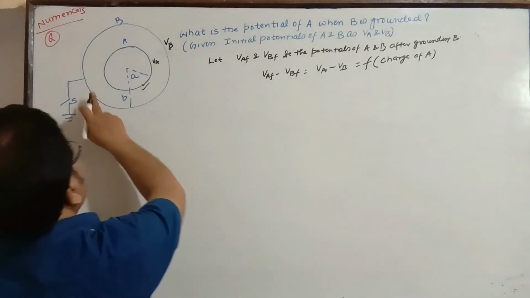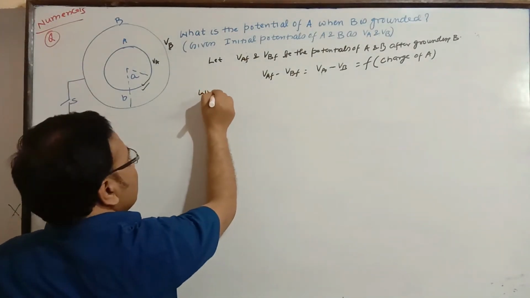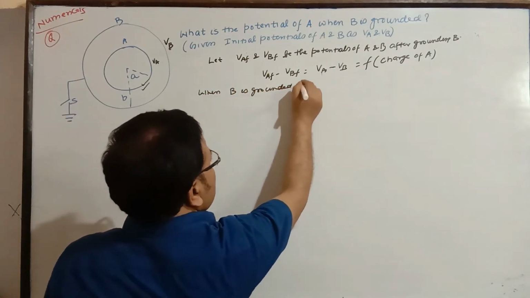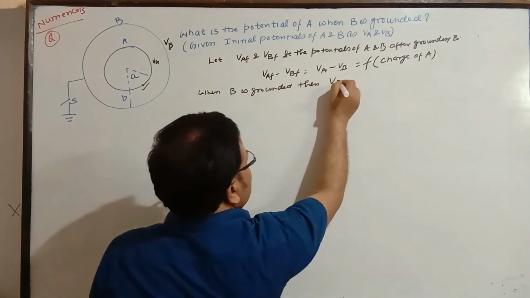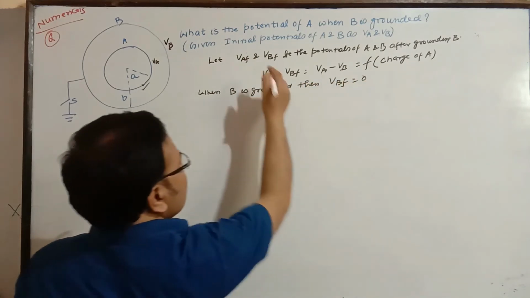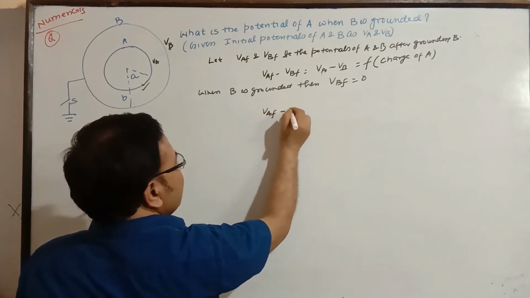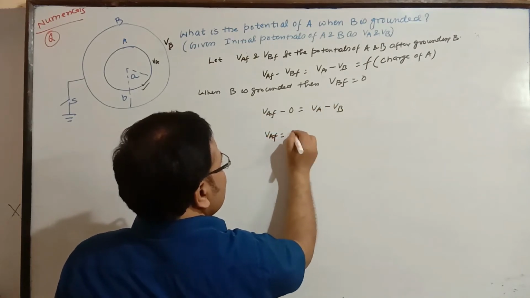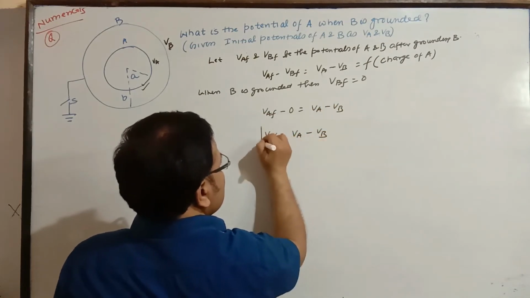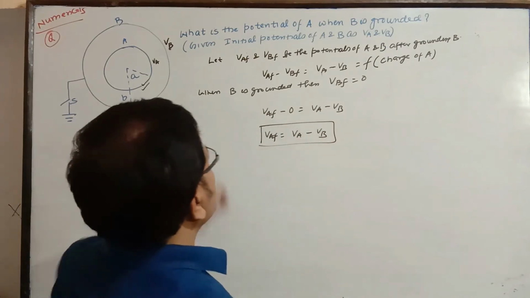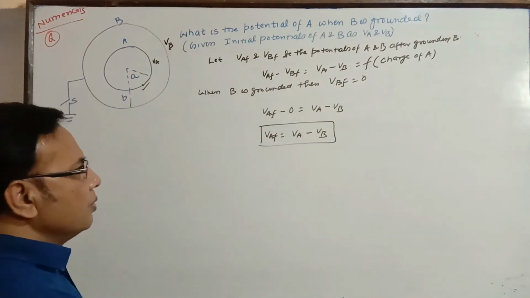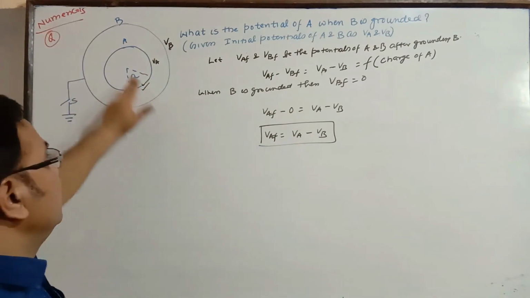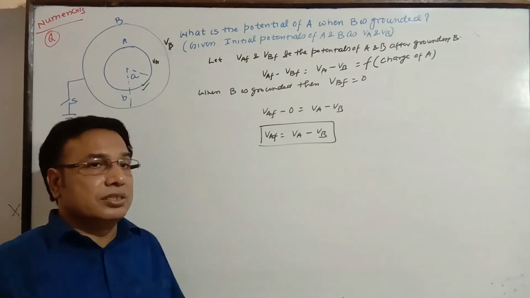Here when B is connected to ground, when B is grounded, then we can write VBF is equal to 0. So our equation becomes VAF minus 0 is equal to VA minus VB. So VAF equals VA minus VB. So initial potentials are given to you, VA and VB. So by simply taking the difference, you can find the final potential of A, and the final potential of B, as it is grounded, is 0.